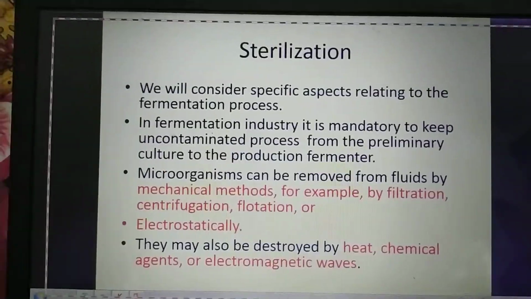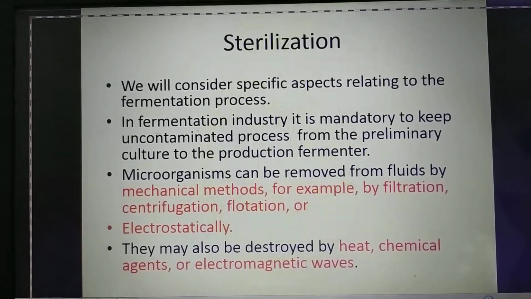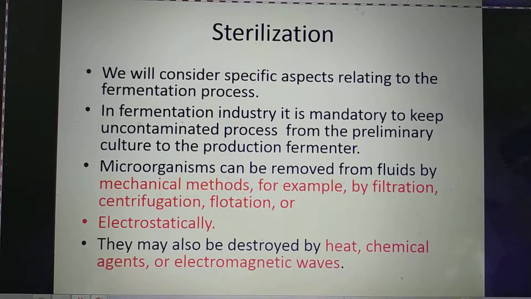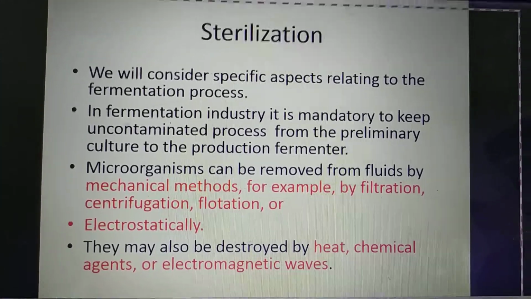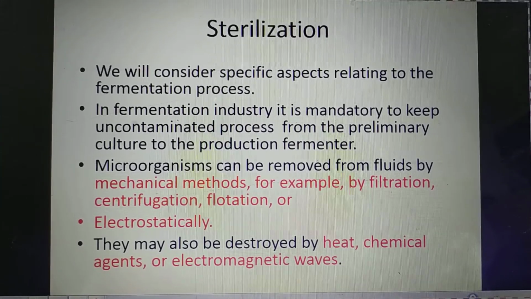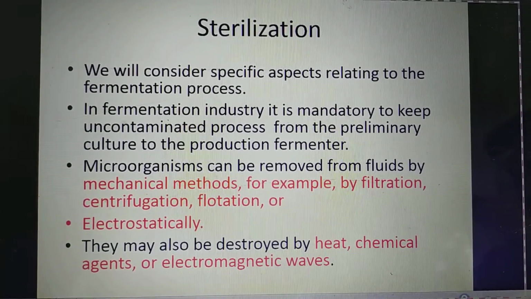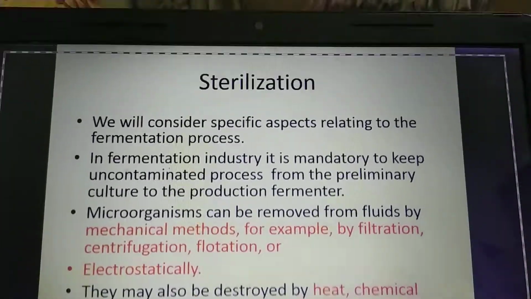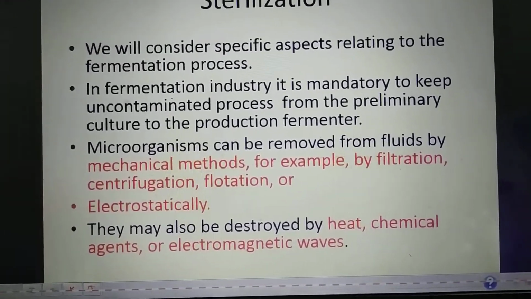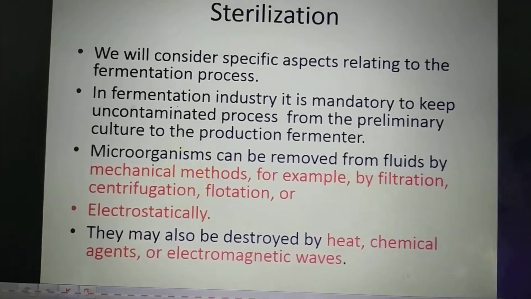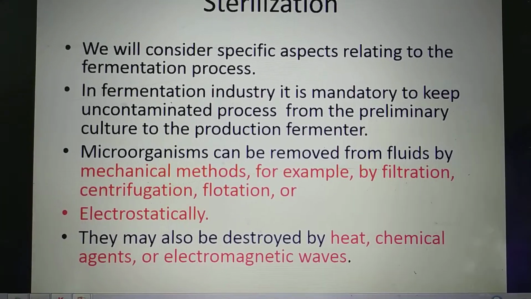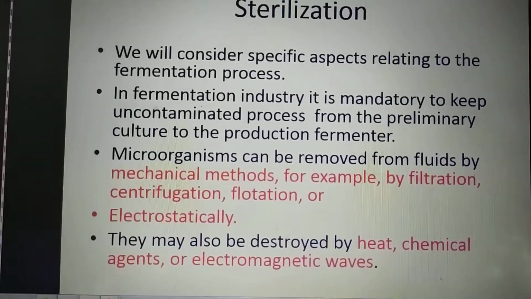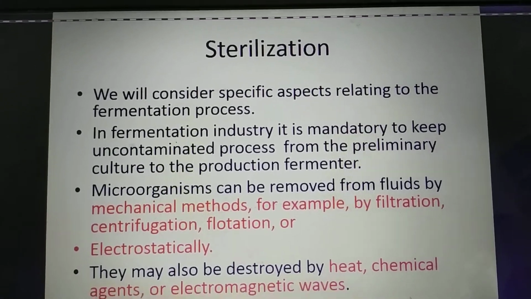Okay, students, as we are going to continue with the sterilization topic, we can see that microorganisms can be removed by different methods: mechanical methods, filtration, centrifugation, flotation, the electrostatic methods and all. In the fermentation industry, it's mandatory that when a raw material comes into the industry, it needs to be free from microbes before it goes for production, right? They may be destroyed by heat, chemicals and electromagnetic waves, depending on the product and raw material.